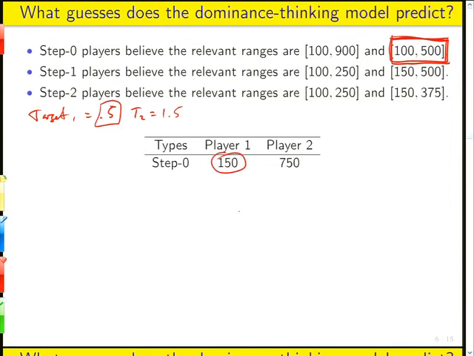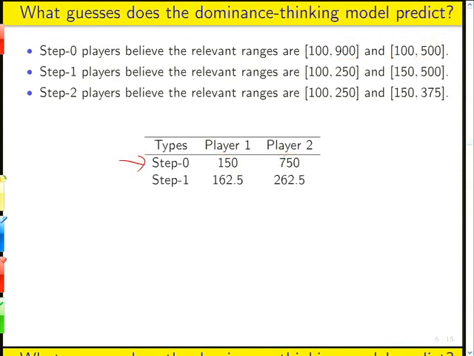Okay? And player 2 is doing the same thing, saying I think player 1 will choose randomly in this range, 100 to 900, average is 500. I'll multiply that by my target and come up with 750. And basically, steps above that are doing exactly the same logical exercise on a different set, with a different assumption about what set of trimmed ranges their opponent is randomly guessing from.